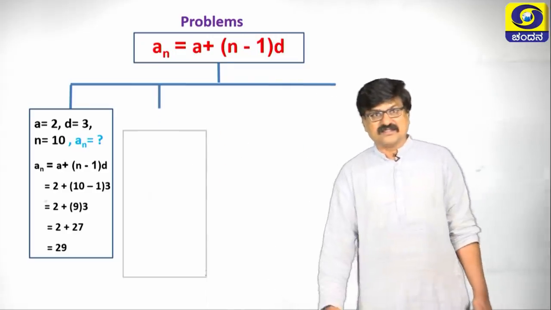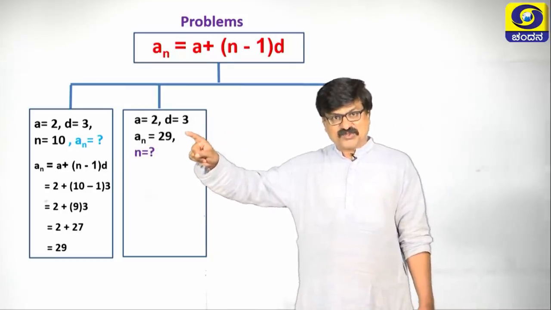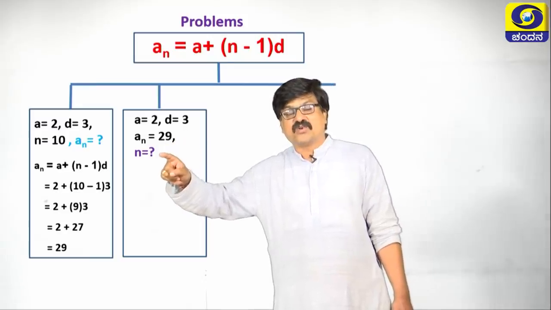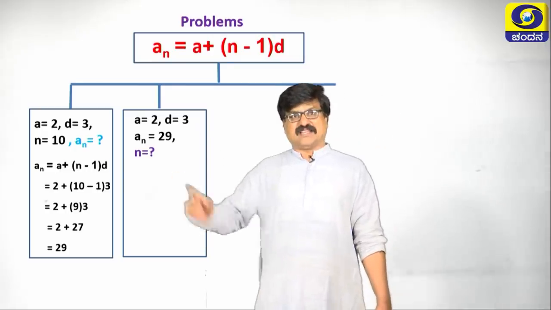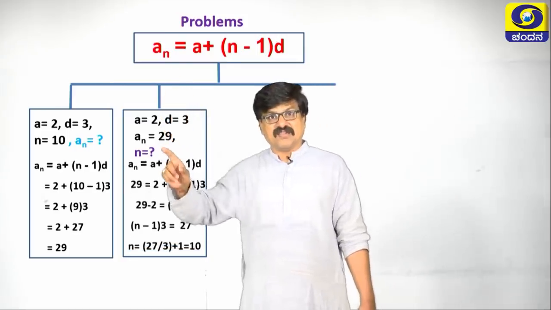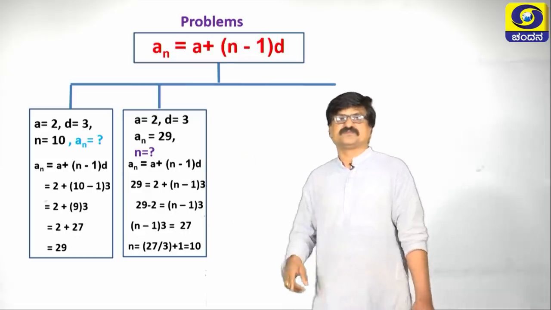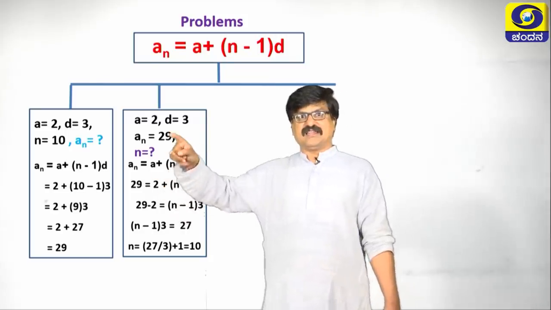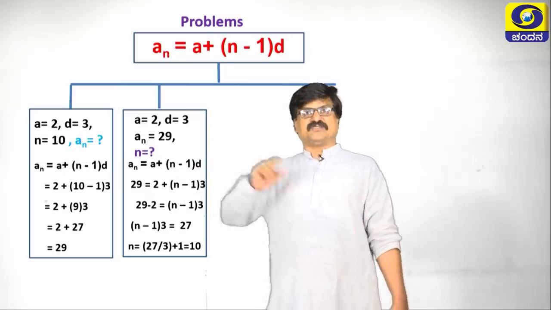The next one is, observe here, a is 2, d is 3, a n is 29. What is the value of n? We do not know how many terms are there. For this sum also, let us take the same formula, a n is equal to a plus n minus 1 into d. Substitute the values, a n as 29, a as 2, and d as 3, keeping n because we have to find the value of n.